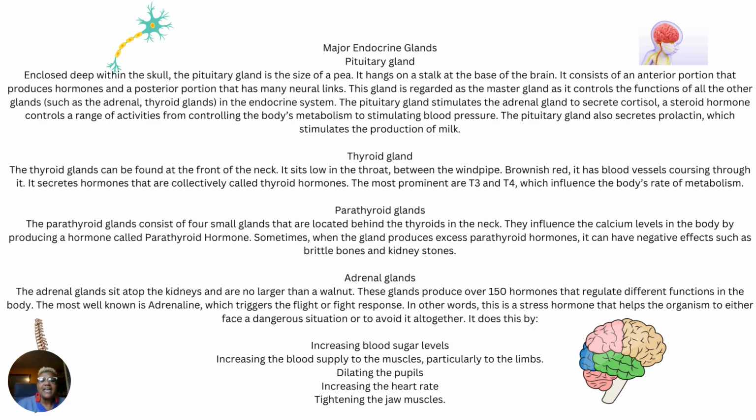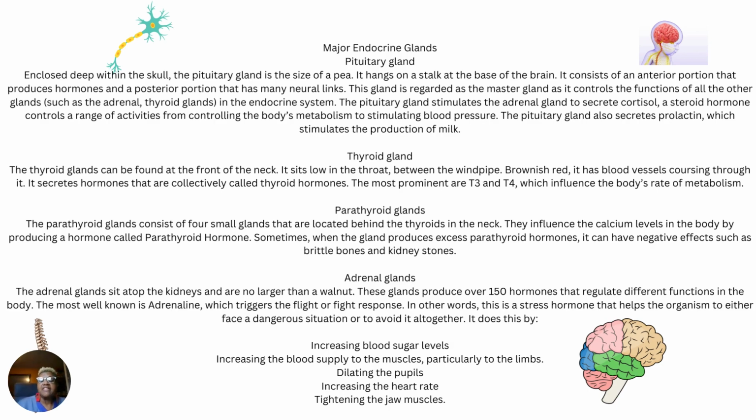The pituitary gland is regarded as the master gland as it controls the function of all the other glands, such as the adrenal, thyroid glands, and the endocrine system.